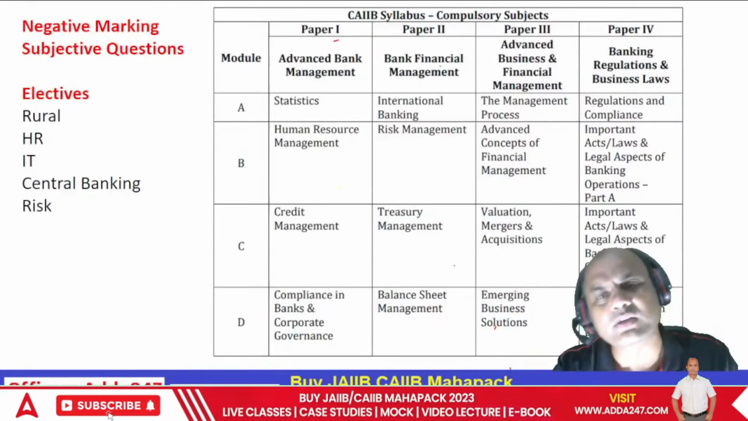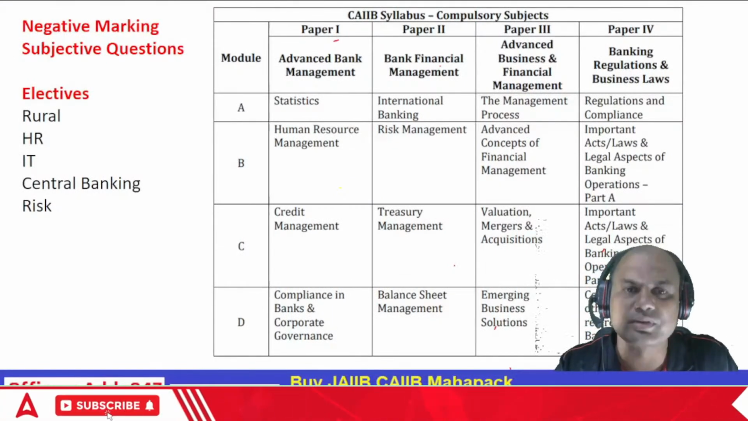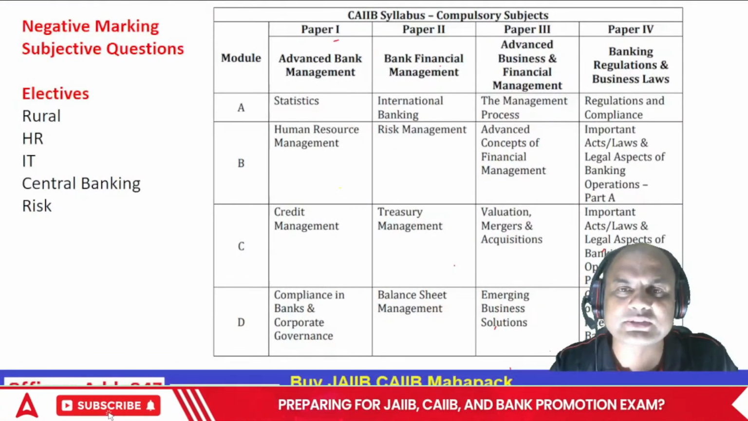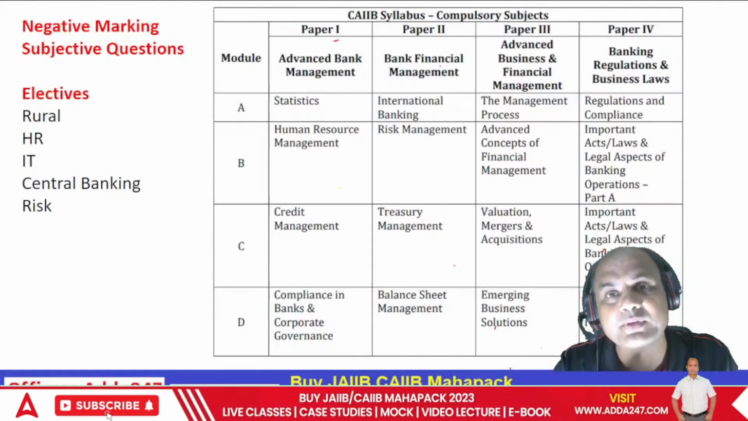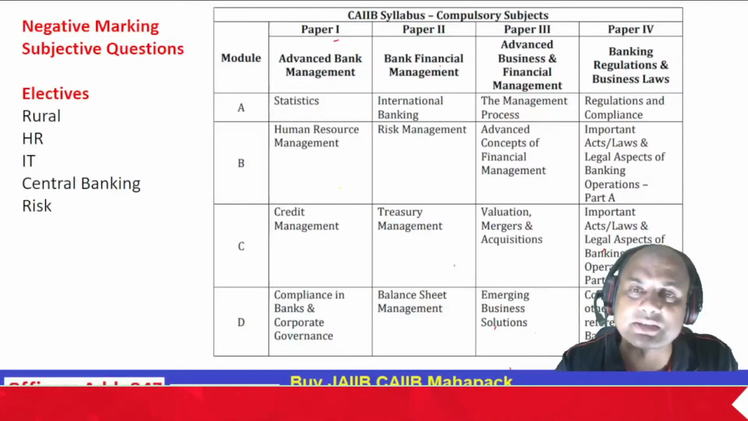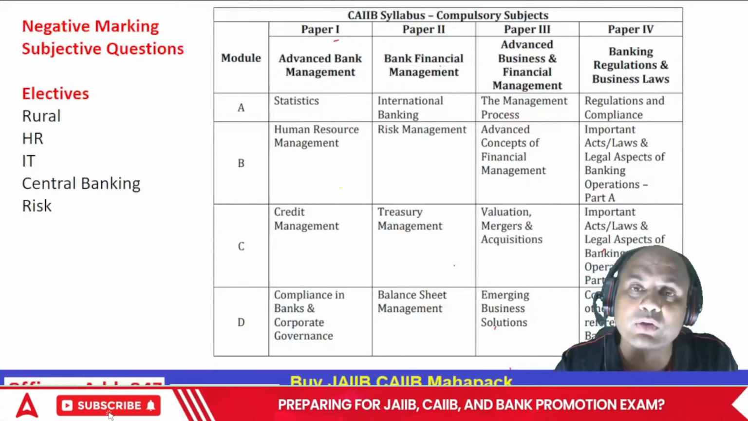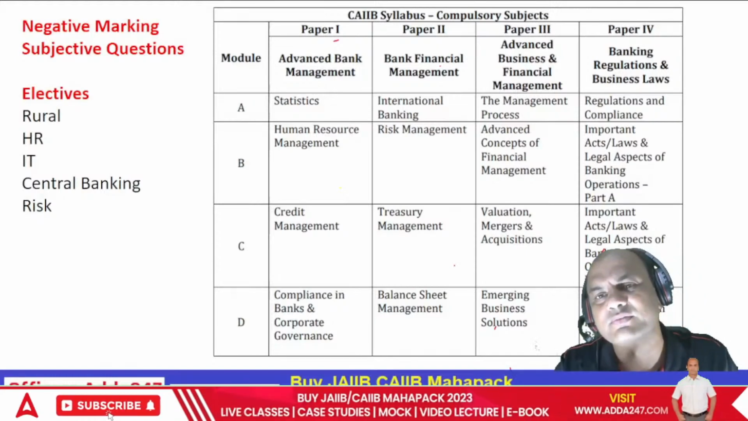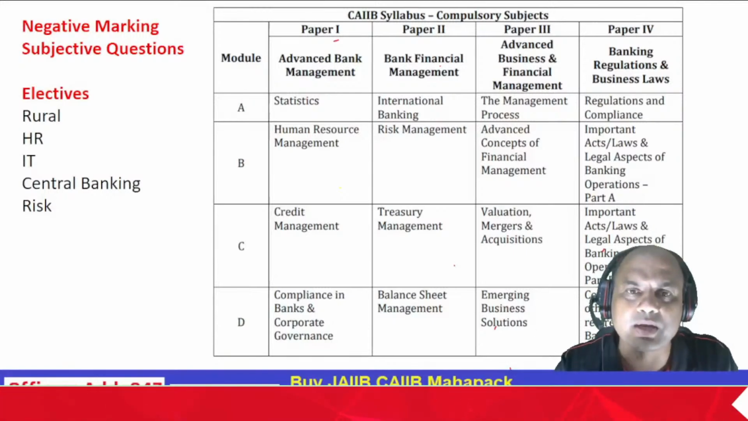Now how many of you know the papers? Many of us who have applied for the CAIIB for the first time don't know the papers also. What are the exact names of the papers? Because these things are very important. What is the syllabus? What are the modules in this? You must know this. The basic framework should be thorough in your mind.